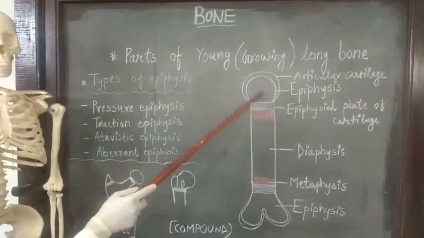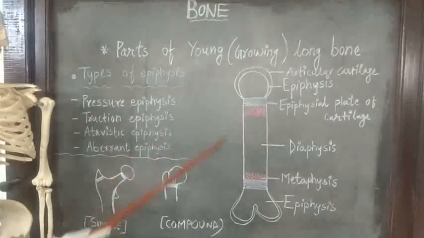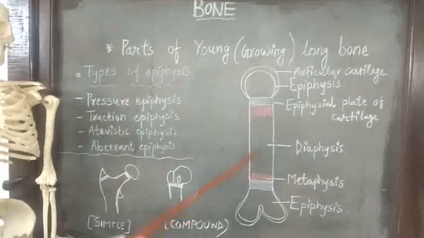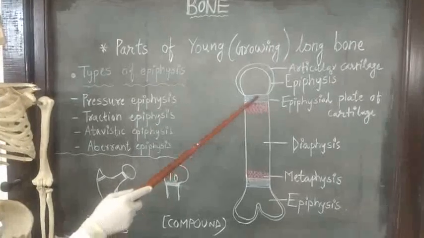What happens once the full length of the long bone is achieved? Usually after puberty, that epiphyseal plate of cartilage is replaced by bone.